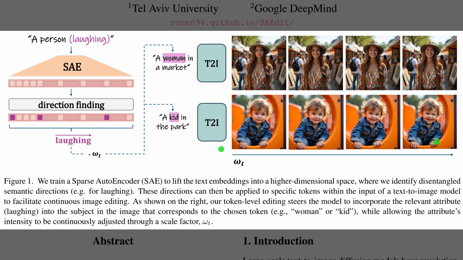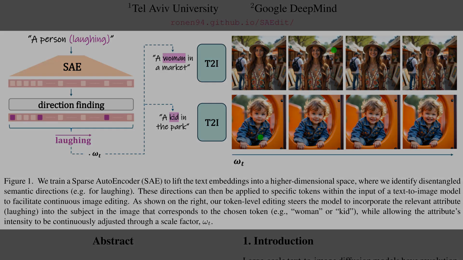Figure 1 presents the pipeline. A sparse autoencoder lifts text embeddings, direction finding isolates a concept like laughing, and the edit applies only to the chosen token in a text-to-image model. The panels on the right illustrate continuous control, since raising omega t strengthens the smile while the rest stays stable. The top row targets woman, and the bottom row targets kid.